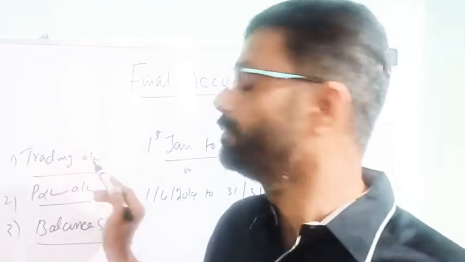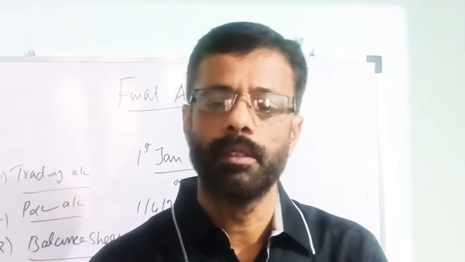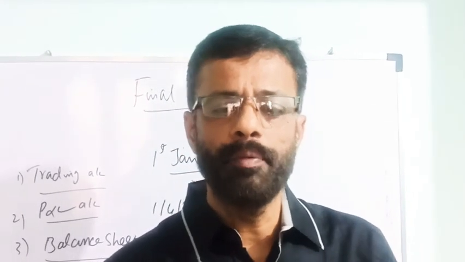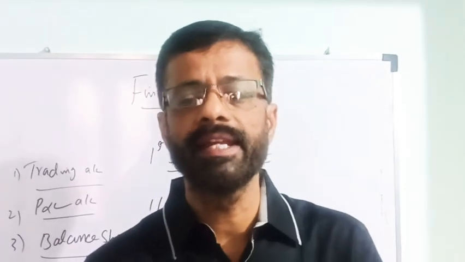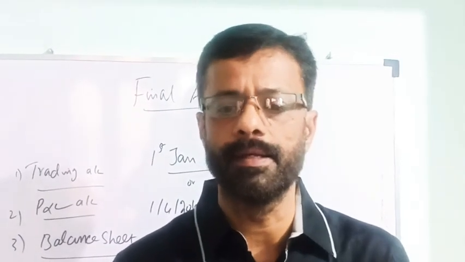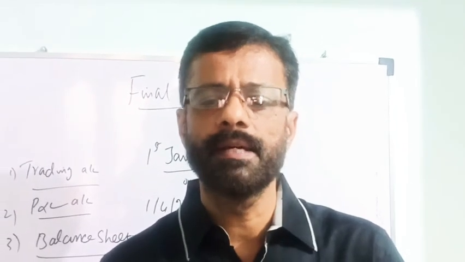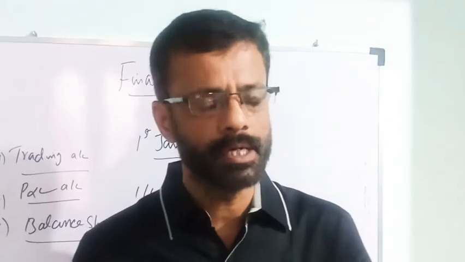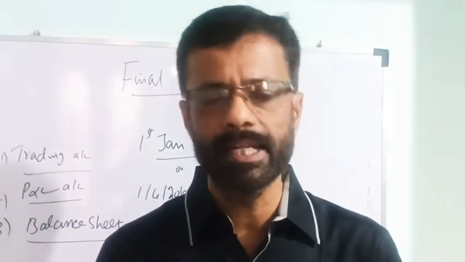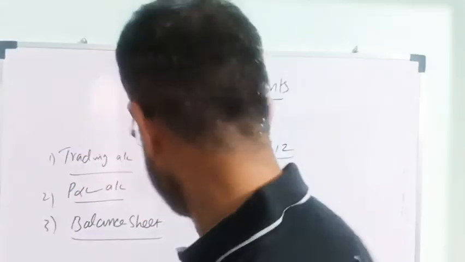Let me explain the trading account first, and second only the profit and loss account. The trading account is prepared for a business period of time to ascertain the gross profit or gross loss. Gross profit is the excess of sales over the cost of sales or cost of goods sold. And the cost of goods sold means opening stock plus purchases plus direct expenses minus closing stock. So that is how the trading account is prepared.